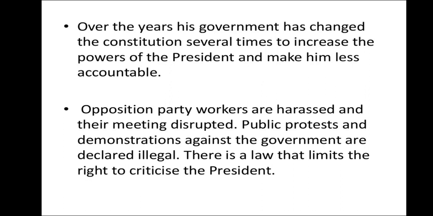Opposition party workers are harassed and their meetings disrupted. If the opposition party started saying something in criticism, they were harassed. Public protests and demonstrations against the government are declared illegal. This shows that the government was autocratic. There is a law that limits the right to criticize the president as well. So we cannot say anything. In India, everybody who has a social platform has the right to criticize the government, and in India it happens every time.